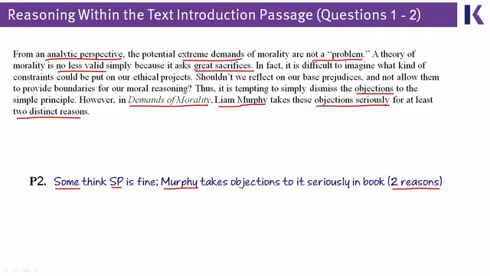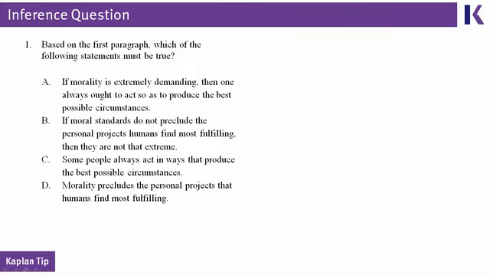So now let's use just these 2 paragraphs to examine 2 questions that ask us to reason within the text. Here's the first one, and it's part of our first question type for this lesson, specifically inference questions. And what this inference question is asking us is, it gives us a passage reference, paragraph 1, and it says which of the following must be true. That is what an inference means on the MCAT. Something that if you read the passage and follow the logic in it, something that must be true.